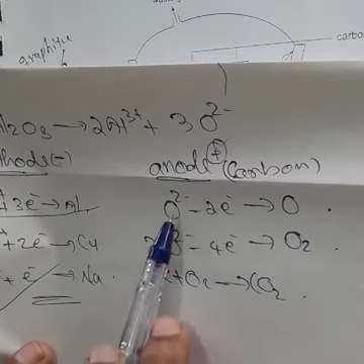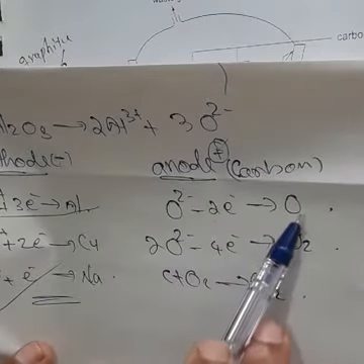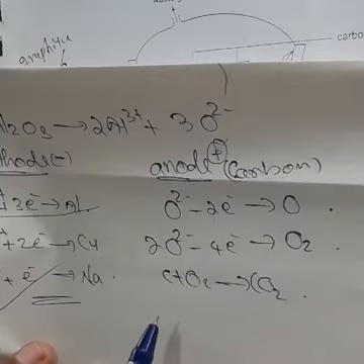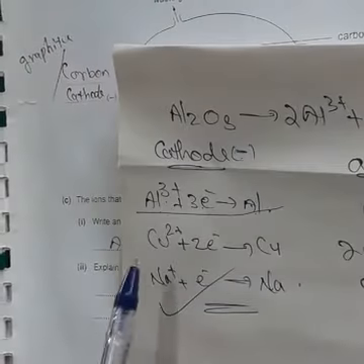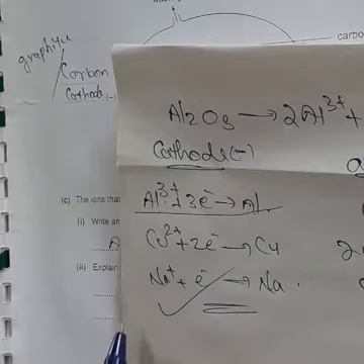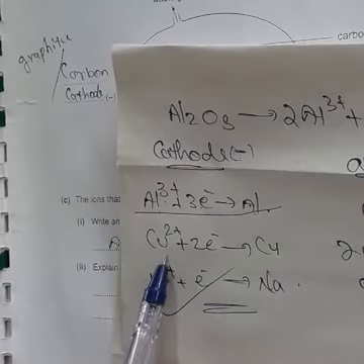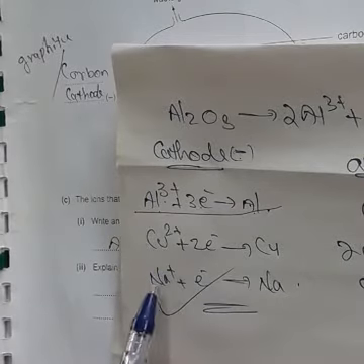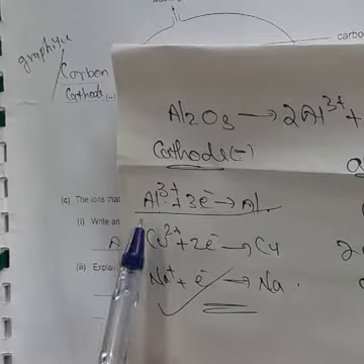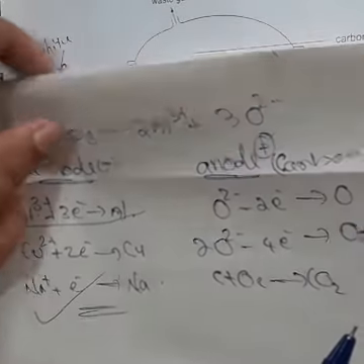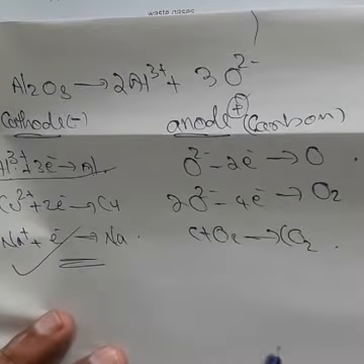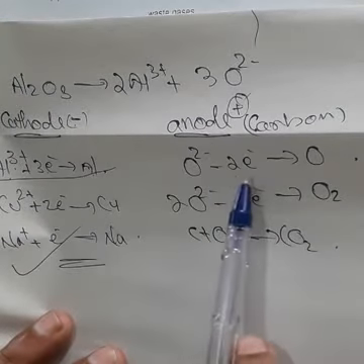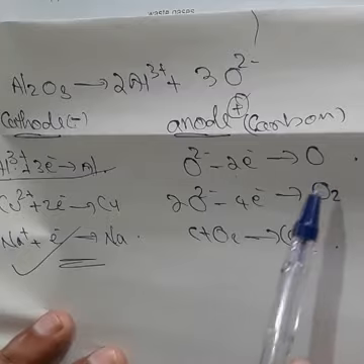Here oxygen loses electrons and changes to O. I told you before, Cu2+ receives 2 electrons, Na+ receives 1 electron, Al3+ receives 3 electrons. Similarly here O2-, with 2 negative charges, loses 2 electrons and changes to O.